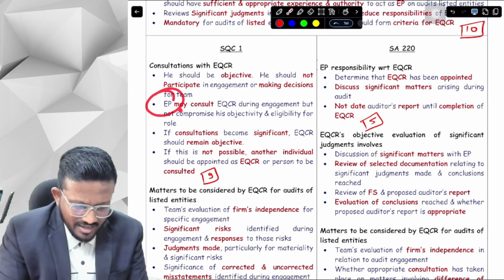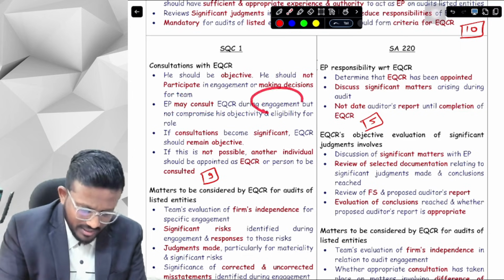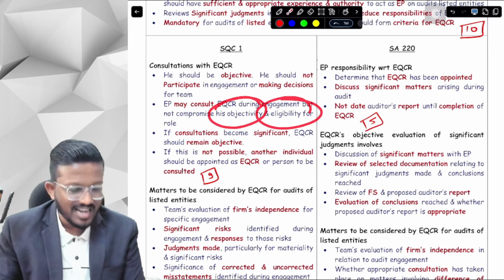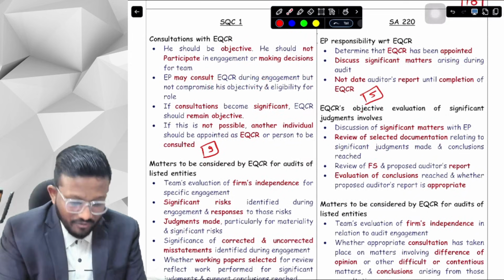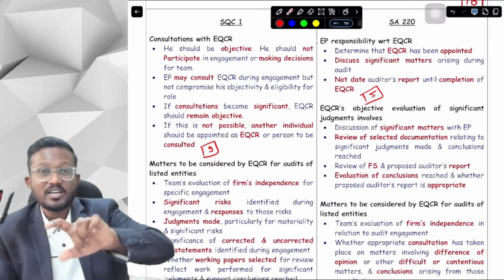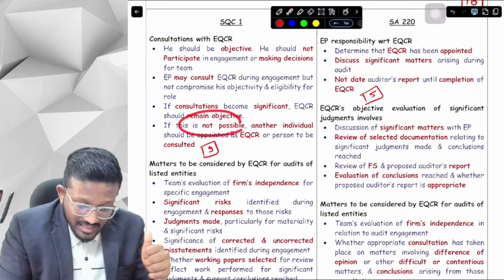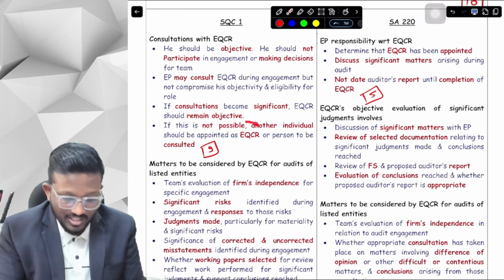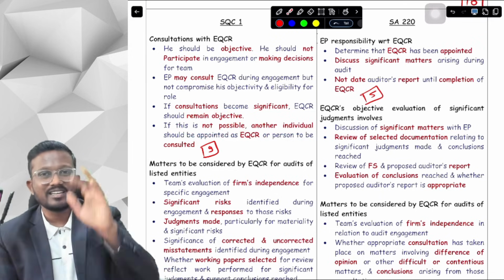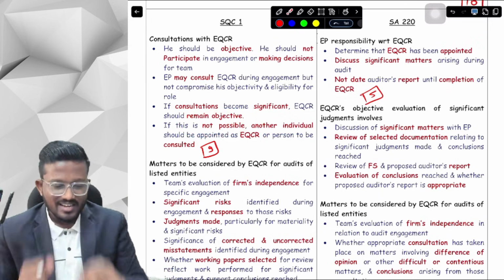Secondly, the engagement partner, if he wants, may consult with the EQCR during the engagement, but the consultation should not compromise his objectivity and eligibility to be an EQCR. If consultations become significant, the EQCR should remain objective. If the EQCR remaining objective is not possible, then we should hire another person as EQCR or for consultation. We cannot do EQCR plus significant consultation together.